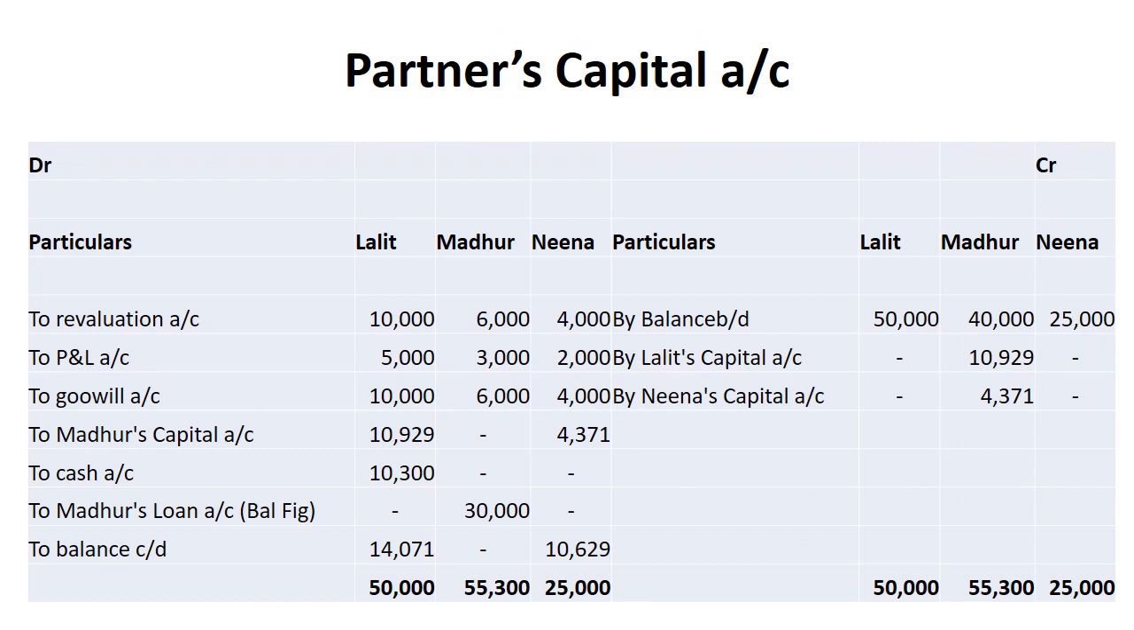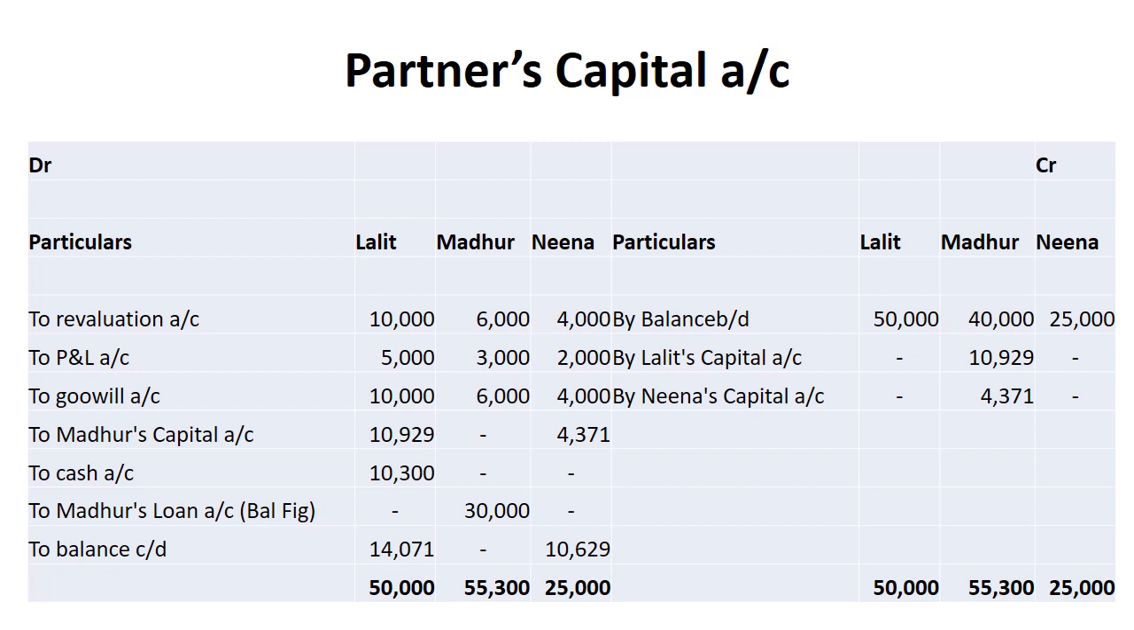Now move on to partners capital account. I hope that since the very beginning, as I am teaching you about partners capital account, things will be very clear and very easy for you to understand now. See, by balance b/d, this is the capital appearing in the balance sheet. By Lalit's capital account, by Nina's capital account, these both items are of goodwill. Now move on to debit side. To revaluation account, it is the loss 10,000, 6,000 and 4,000. To P&L account 5,000, 3,000. Then goodwill, it has been written off from the previous balance sheet.